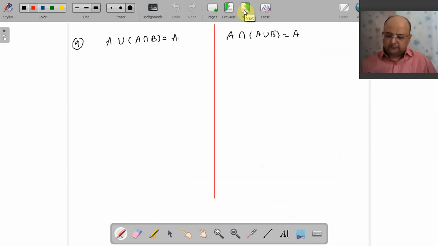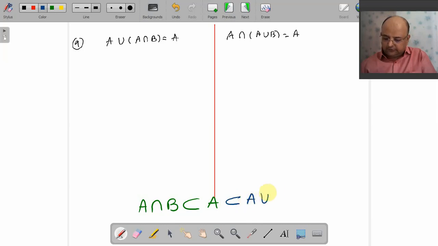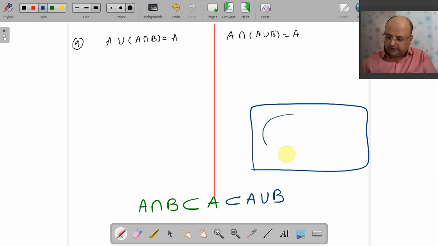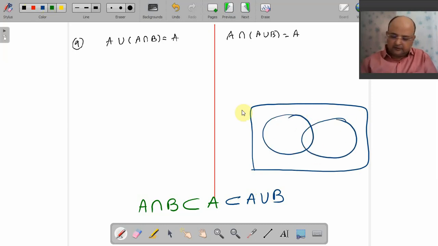We go for one more beautiful result. Let me tell you. But you must know the basics of set theory. Can you say that A intersection B is always a subset of A? Yes. Okay. Then can you say that A is always a subset of A union B? Come on, we go for Venn diagram. This is your A, this is your B. What is your A intersection B? Yes. Now immediately tell me, can I say that A intersection B is a subset of A?